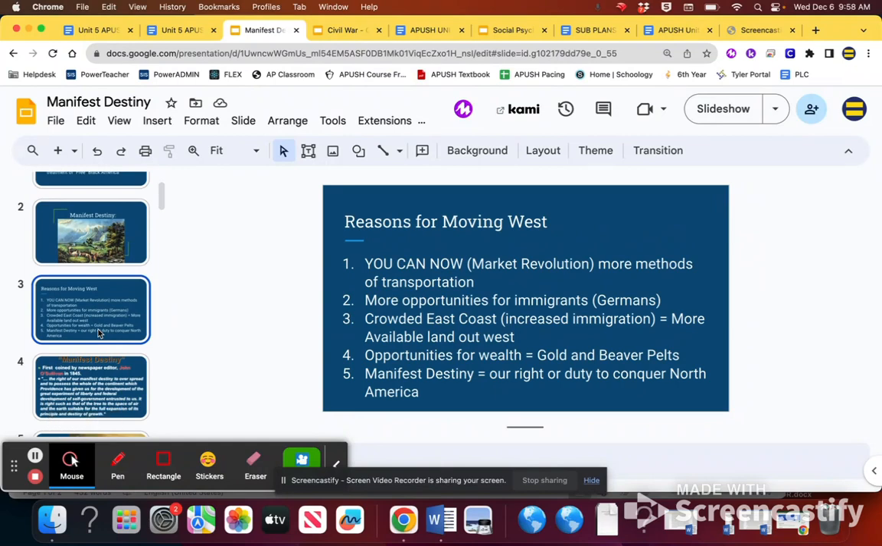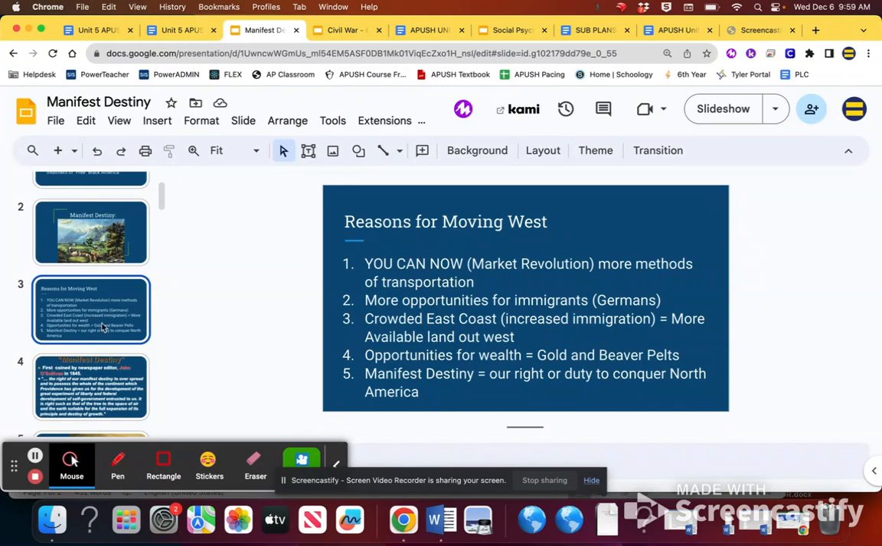Why can people move west in the first place? Well, there are now easier avenues of doing so. You have railroads. You have trails that people have blazed, like the Oregon Trail, for you to follow. People have a ton of available land out west. There's more opportunities specifically for immigrants. Like we see a large German population settle in the Wisconsin, Minnesota, Illinois area, where they set up a whole bunch of farms and stuff.